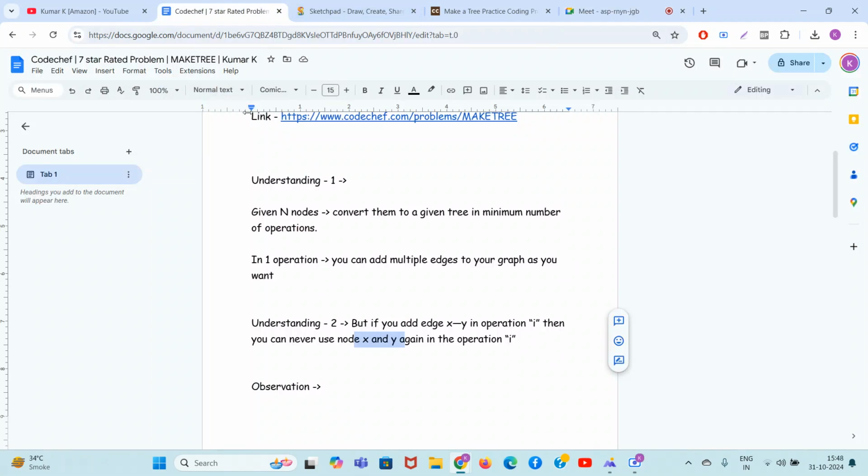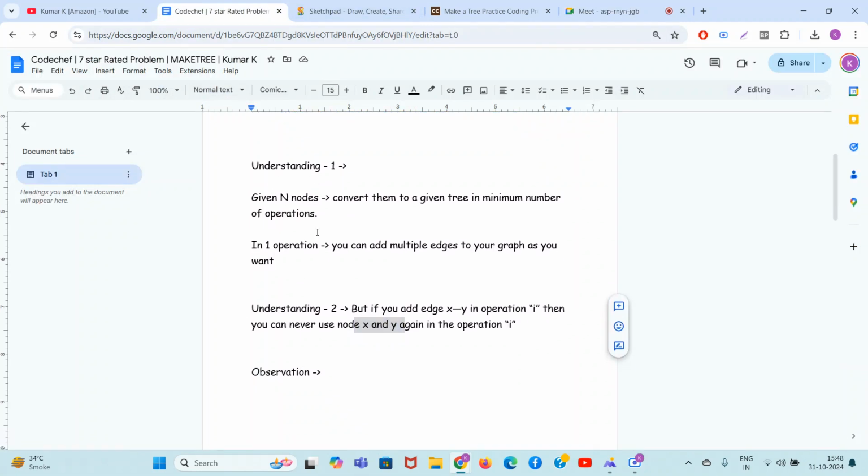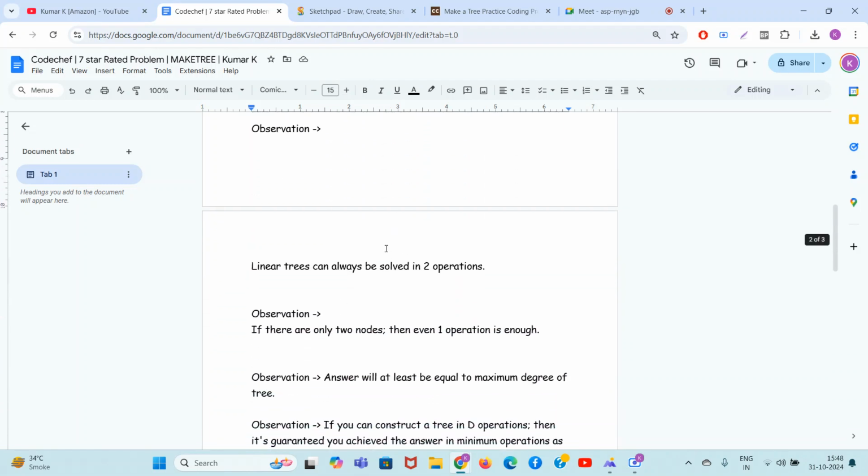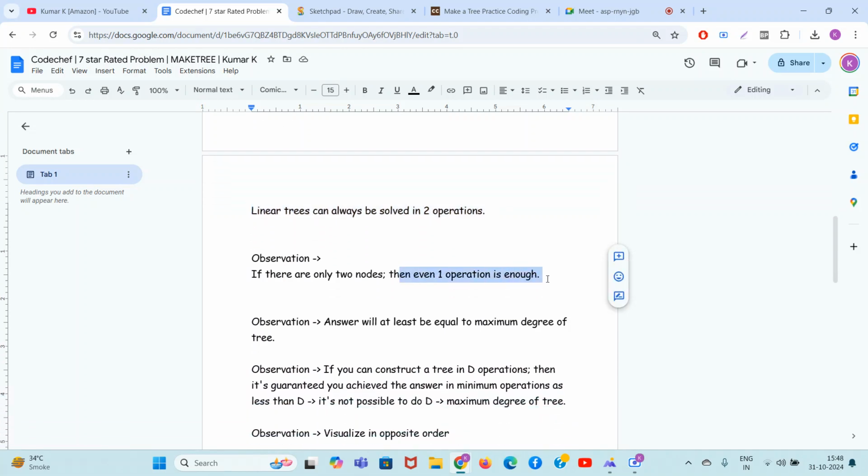Okay, so I hope if we recap the problem, you are given n nodes which are not connected to any other nodes. Convert them to the given tree. Tree is nothing but a graph with n nodes, n minus 1 edges. In one operation, you can add multiple edges to your graph. But if you add the edge x to y in operation I, then you can never use node x and y again in the operation I. Okay, so clear. Linear trees, which I showed you right now, can always be solved in two operations. And if there are only two nodes, then it can be solved in one operation.